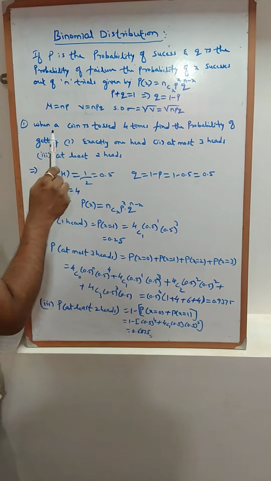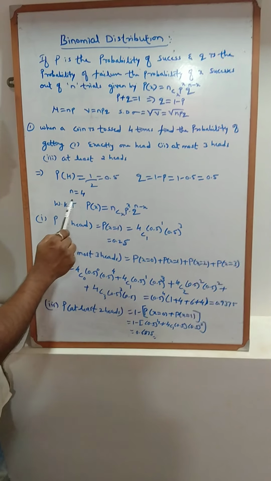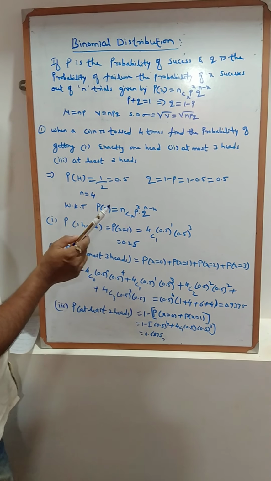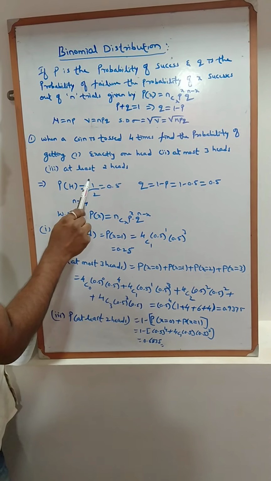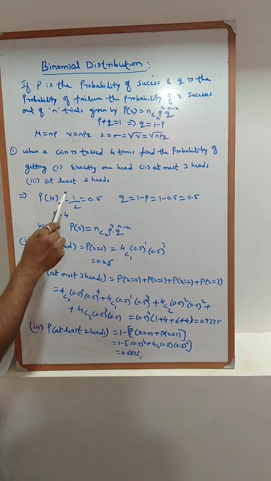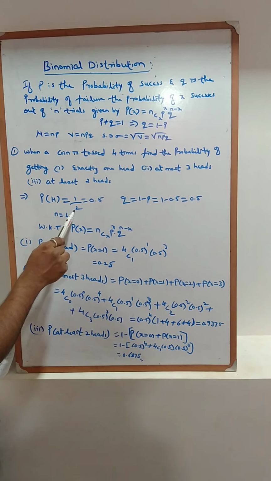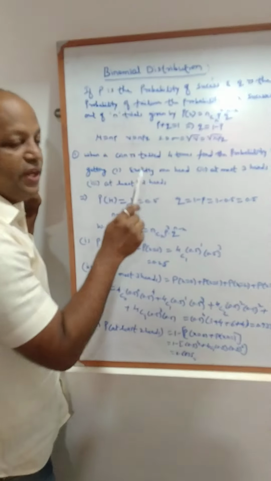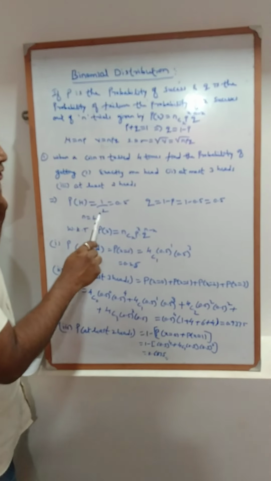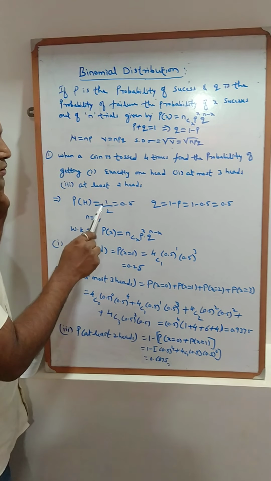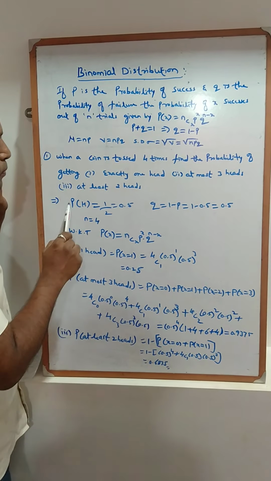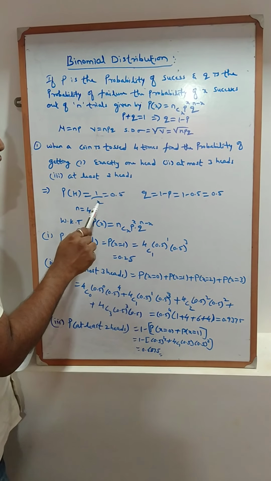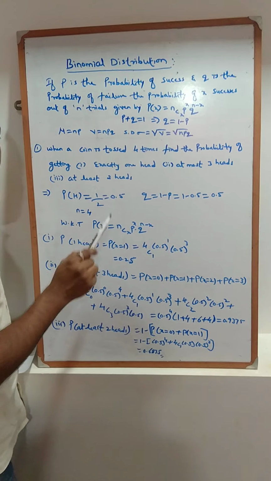Now see here, when a coin is tossed 4 times, that means n is equal to 4. If you take only one toss, the probability of head is 1 upon 2, because it is the favorable case divided by the number of possibilities. When a coin is tossed one time, the number of possibilities is 2, and head is only 1. So the probability of head is 1 upon 2, that is equal to 0.5.